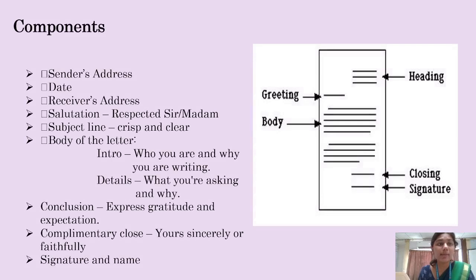So next we have the basic components of a letter. We have sender's address, date, receiver's address, and then salutation. The salutation is very important because it gives an image of professionalism and also a polite tone. And next we have the subject line, which must be very crisp and clear. You should be very exact and precise, and you should not write more than one line.